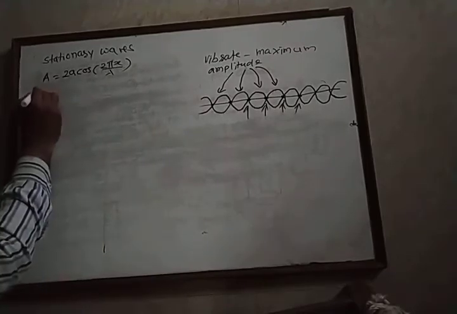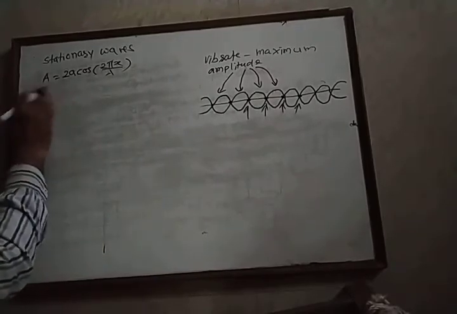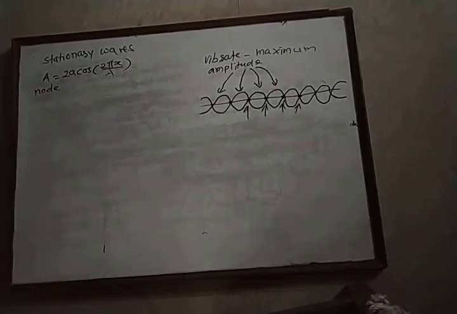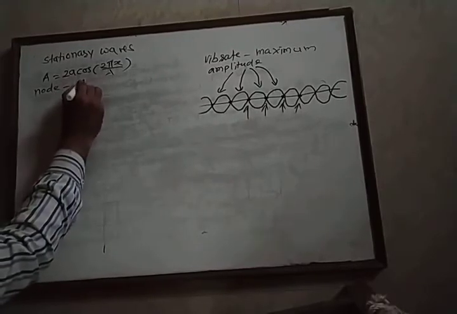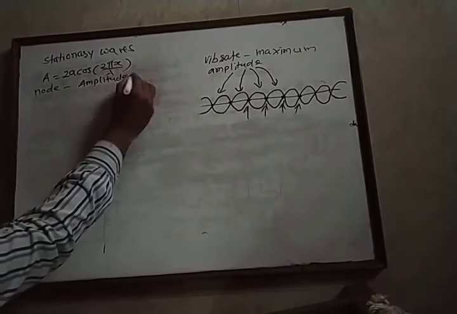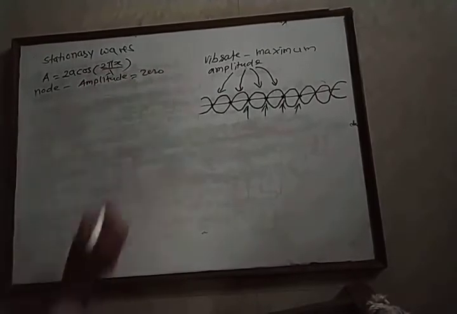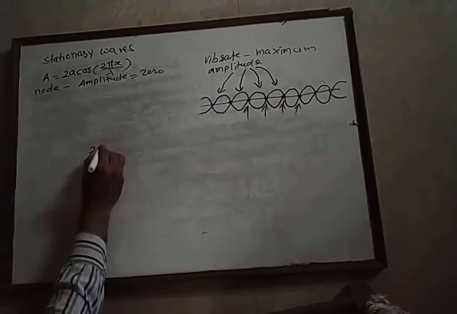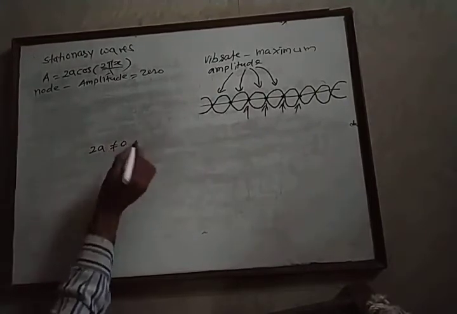Now we observe that a node means a particle which is at rest position, or the amplitude of vibration for a node is equal to 0. Now we know the value of 2a is not equal to 0.